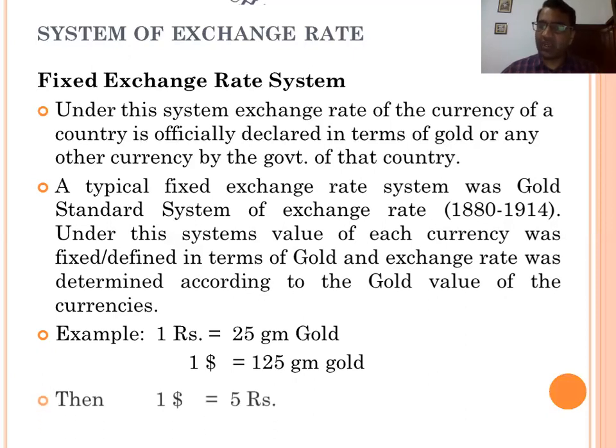It means in this way the exchange rate is determined. $1 is equal to 5 rupees because we can purchase 25 grams of gold from 1 rupee and 125 grams of gold from $1. With $1 we can purchase more gold, so we need more rupees to purchase the dollar. This is 5 times, so $1 is equal to 5 rupees.